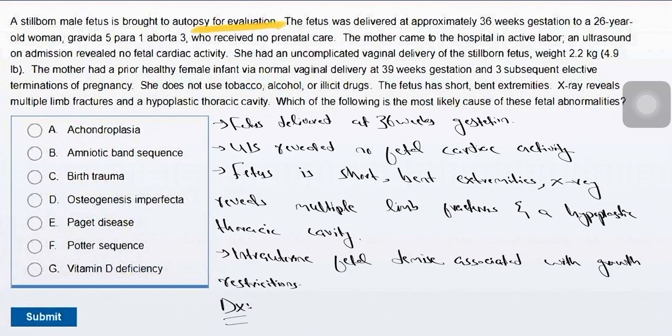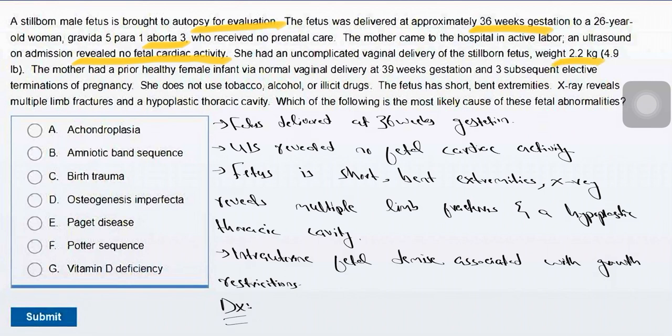A stillborn male fetus is brought to autopsy for evaluation. The fetus was delivered at approximately 36-week gestation to a 26-year-old woman, gravida 5, para 1, abortia 3, who received no prenatal care. The mother came to the hospital in active labor and ultrasound on admission revealed no fetal cardiac activity. She had an uncomplicated vaginal delivery of the stillborn fetus, weighed 2.2 kg.